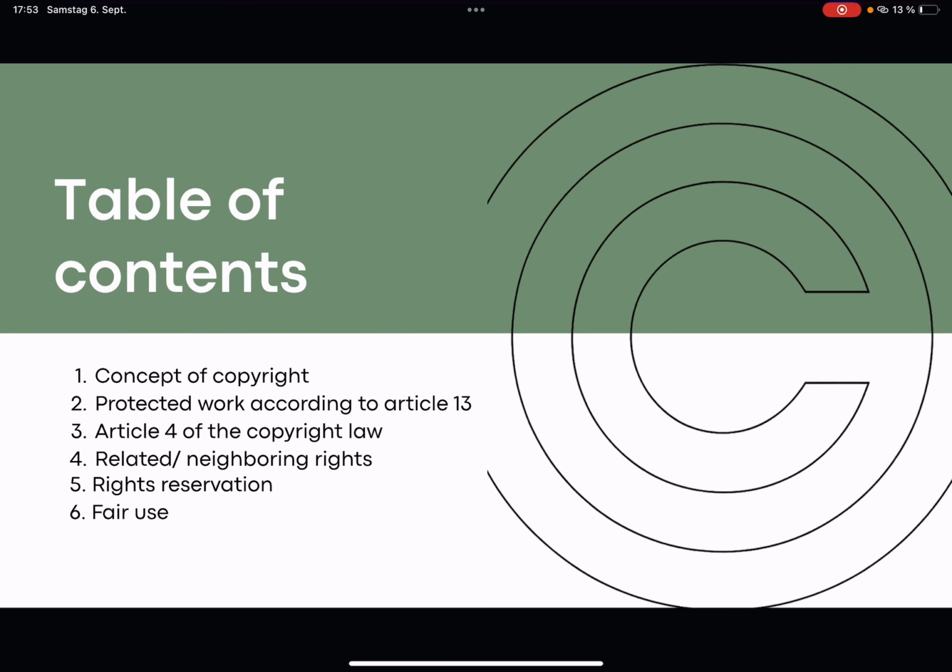The table of concepts. First of all, we will talk about the concept of copyright. After that, protected work according to Article 13. Next up, Article 4 of the copyright law, and then related neighboring rights. The rights reservation, and last but not least, fair use. So what is fair use and how can we benefit?